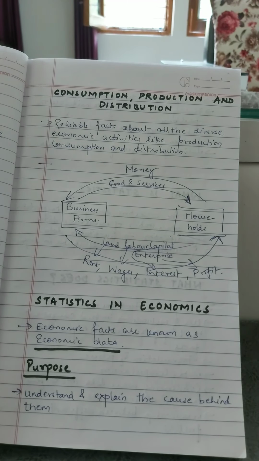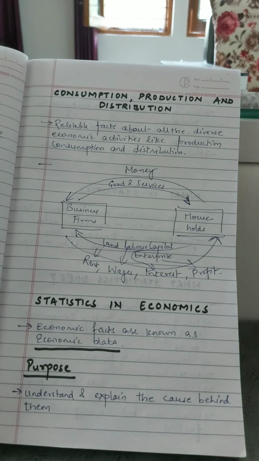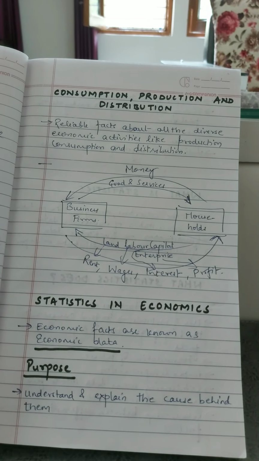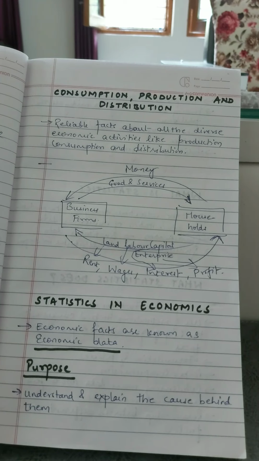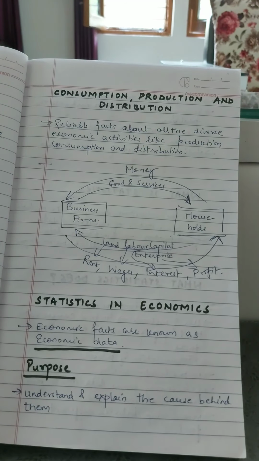If a large number of people are getting encompassed within this circular flow, it means employment is getting generated, so they are able to generate an income for themselves, and hence they start becoming resourceful and start purchasing goods and services that they require for themselves. So this is how consumption, production and distribution are interrelated in an economy.